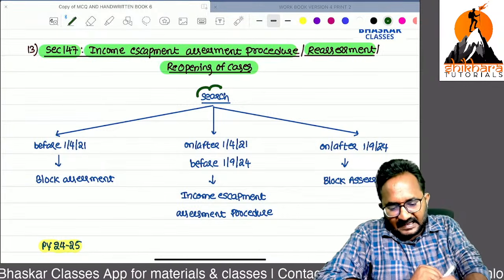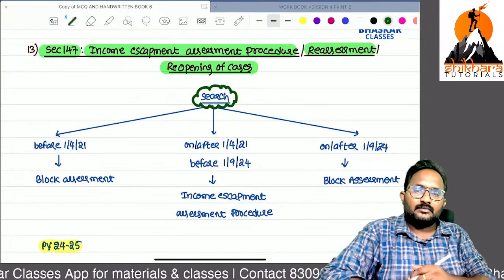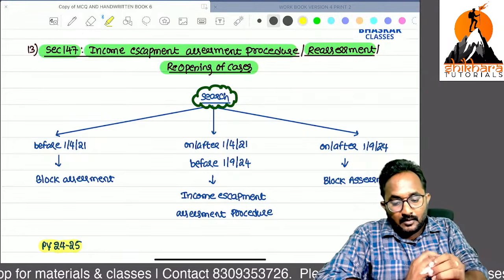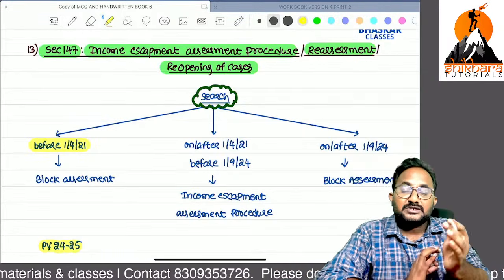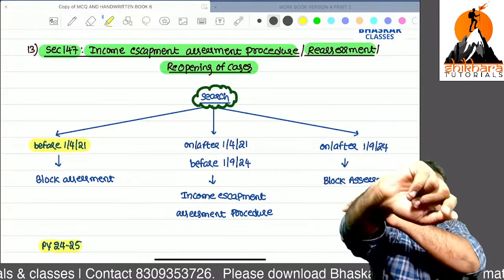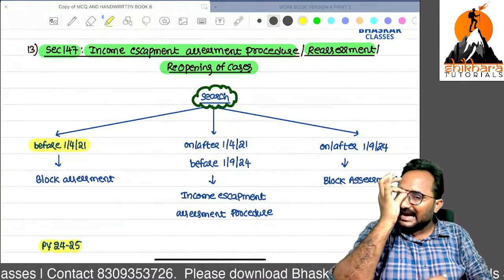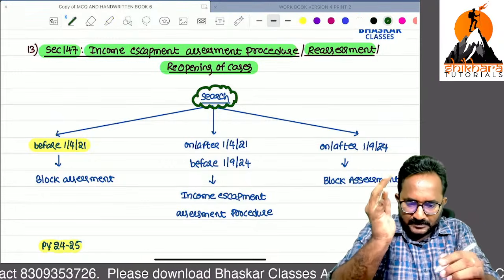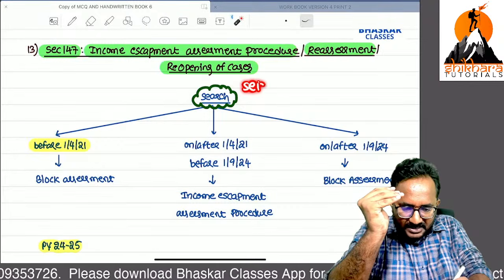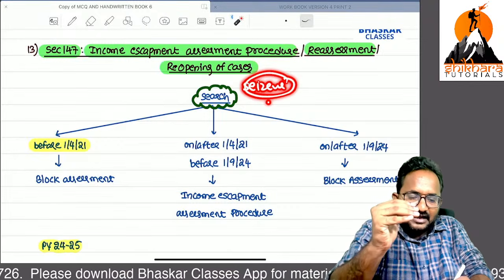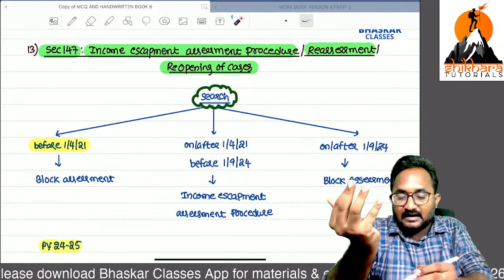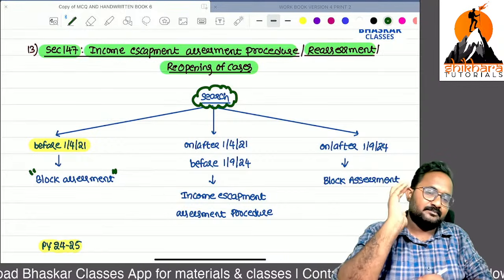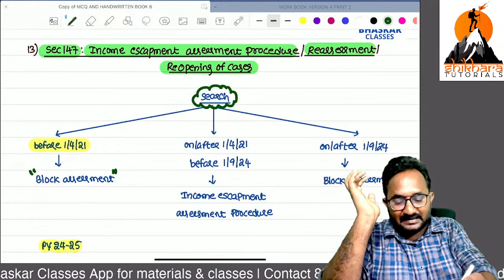If any search was initiated long back, before 1/4/2021, related to the search concept, after that what can we do? Seizure can be done. So what is the tax liability of the assessee? For that computation of tax liability, we followed the block assessment.